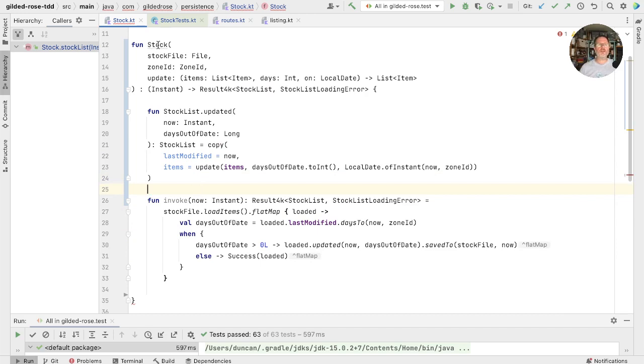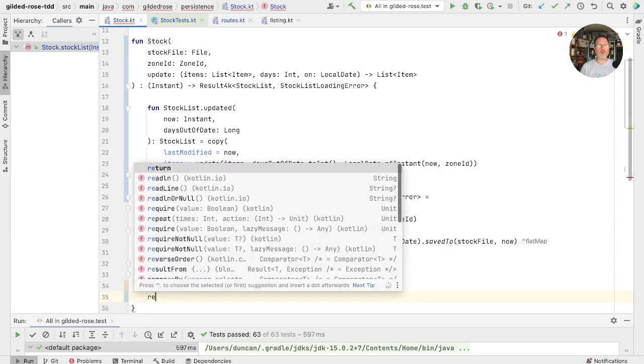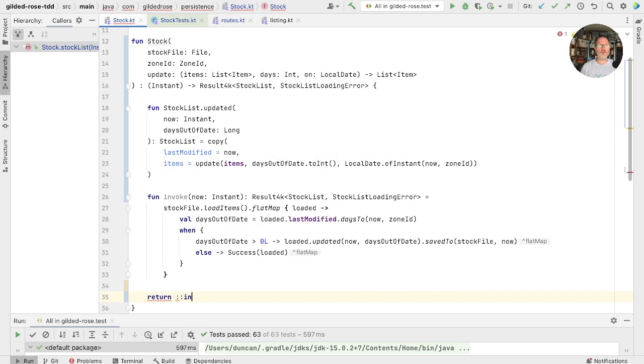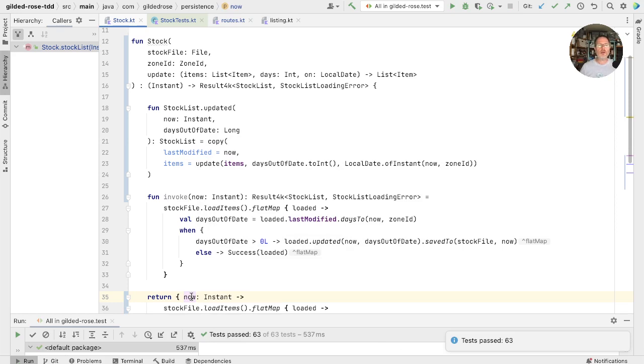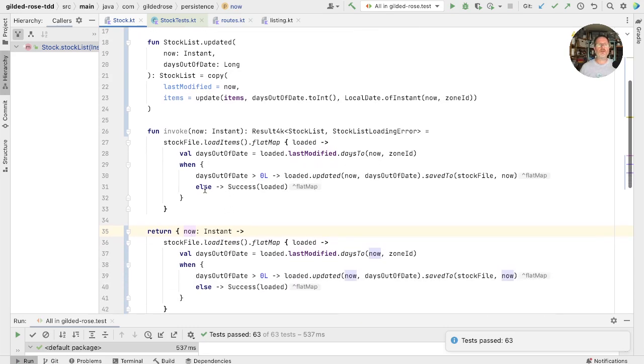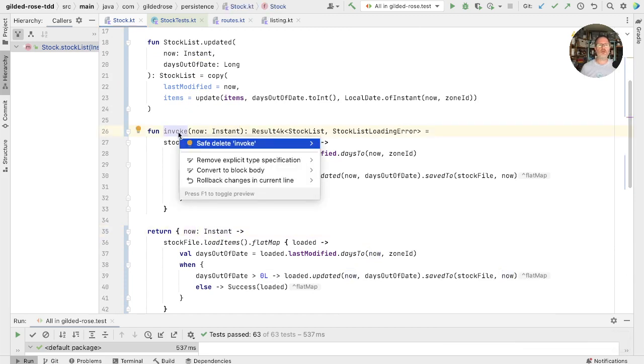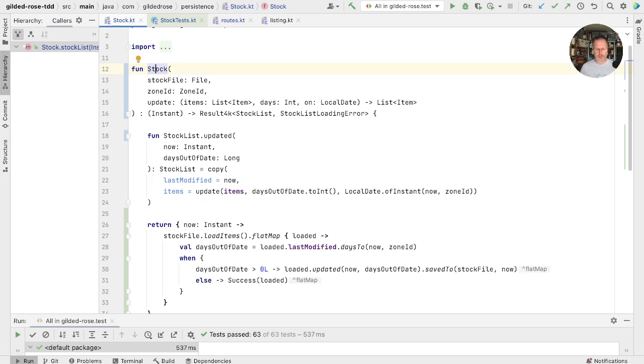And then finally, this function, the one called stock, needs to return something that is an instance of a stock list. And that thing is our invoke function. So we can say return invoke. Let's just see whether that works. And it does. Now that allows us to inline this. And you'll see that IntelliJ has replaced invoke with a lambda that is the same body. So now this is not used. And then finally, IntelliJ doesn't like functions with an uppercase letter, so we can rename this to stock with a lowercase s and run the tests.